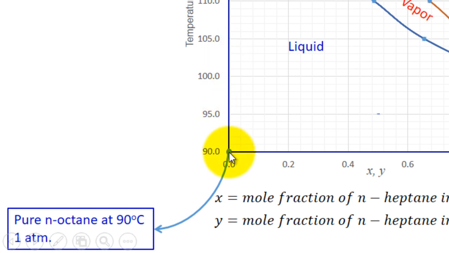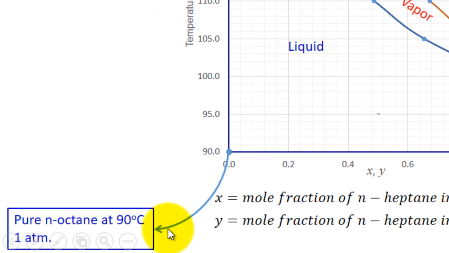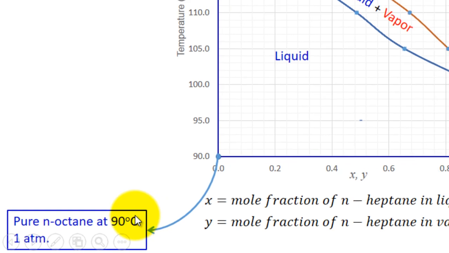So this is the point representing pure normal octane at 90 degrees centigrade and 1 atmosphere, and it falls in this region. Therefore, this will be liquid. You cannot have pure normal octane at 90 degrees centigrade and 1 atmosphere in vapor phase. It is impossible. Nature does not allow. Thermodynamics does not allow. So this is the point which represents this particular condition.